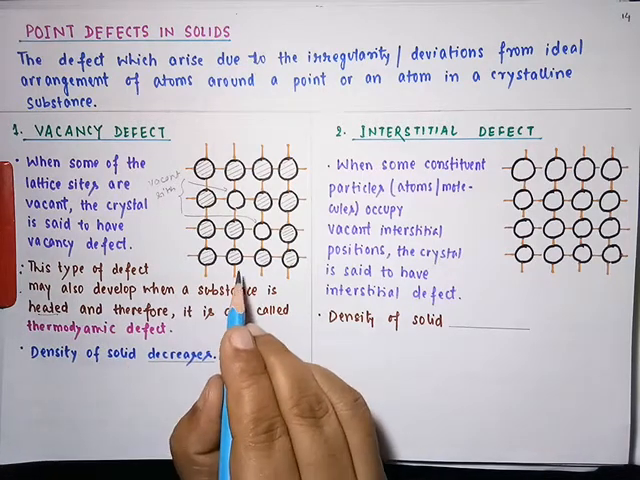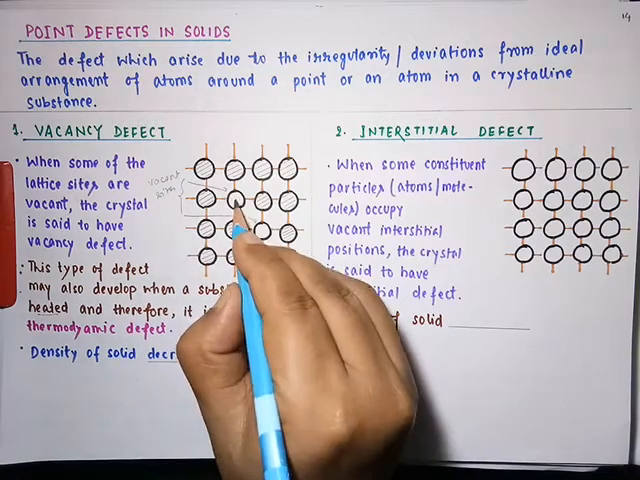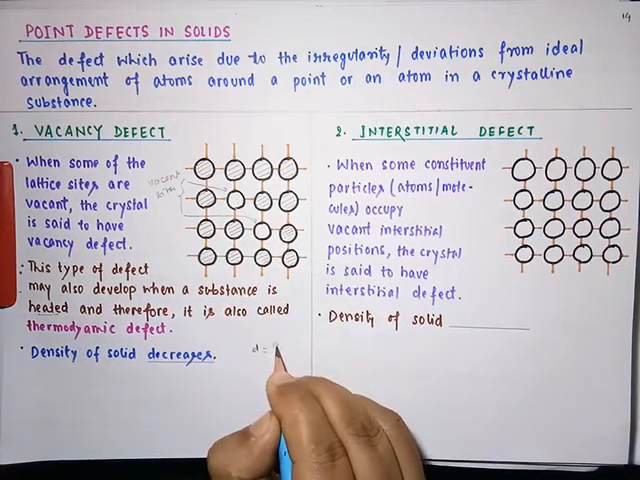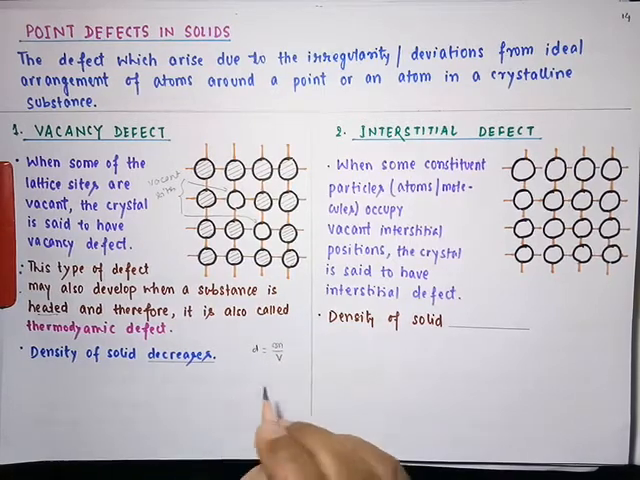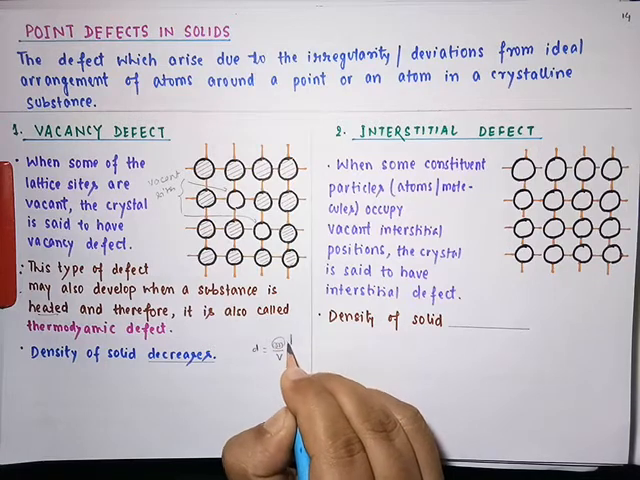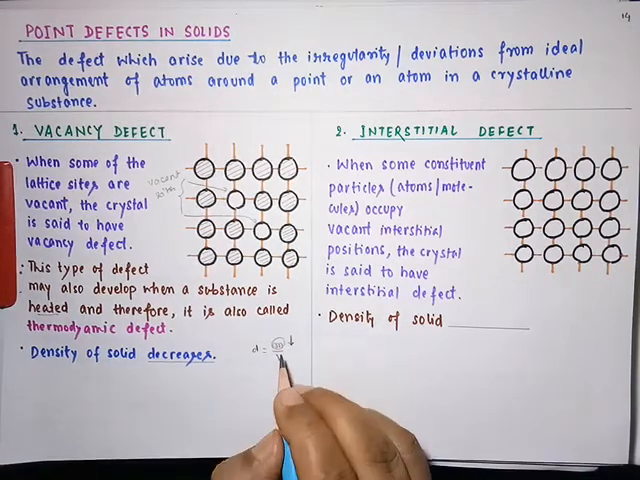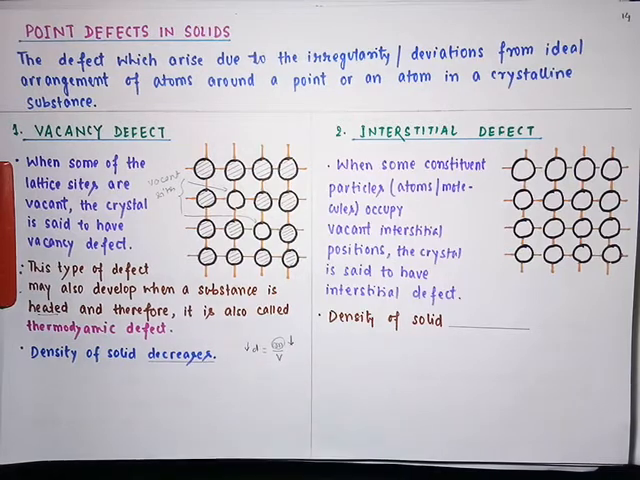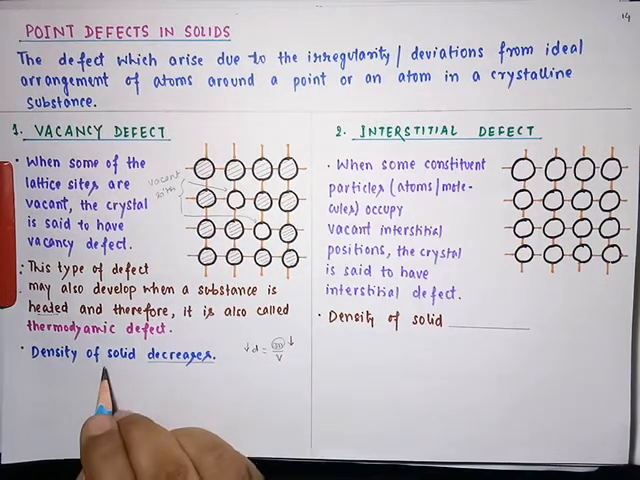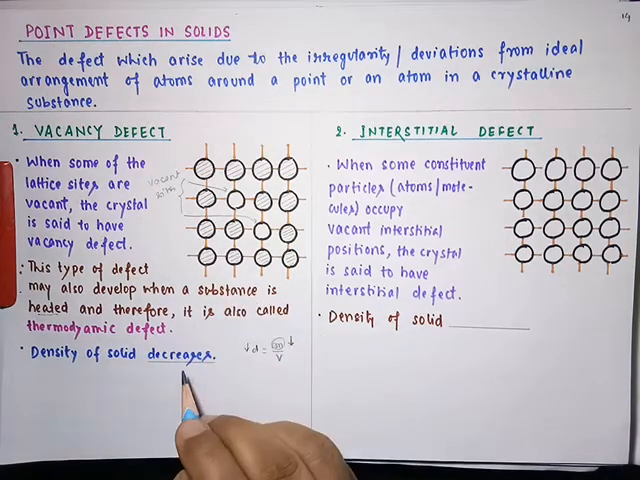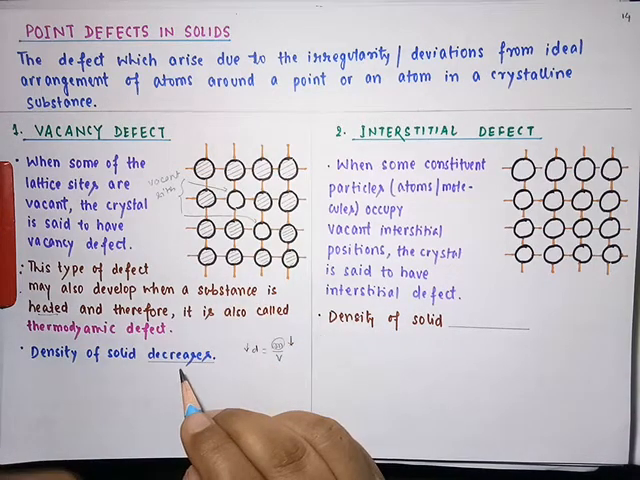Now in such case, student, what is happening? Since some of these spaces are unoccupied, we know that density is mass by volume. There is no change in the volume, but since the atoms are missing, there will be a decrease in mass. So decrease in mass will result in decrease in density. So density of such solids decreases. Density of solids having vacancy defect decreases.